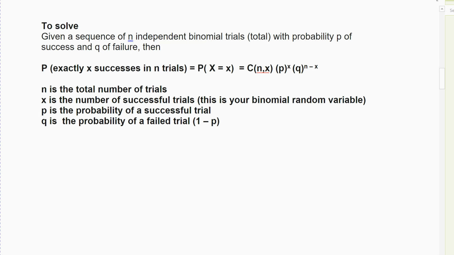P would be the probability of success, usually given as a percent, but you have to write it as a decimal probability. And Q would be the opposite of that, so it would be 1 minus that, the failure case. All right, so the formula does involve a combination.